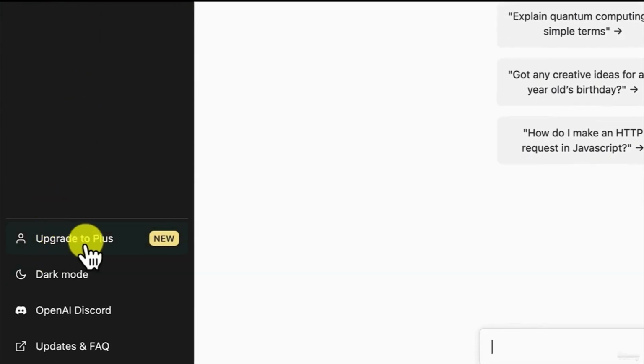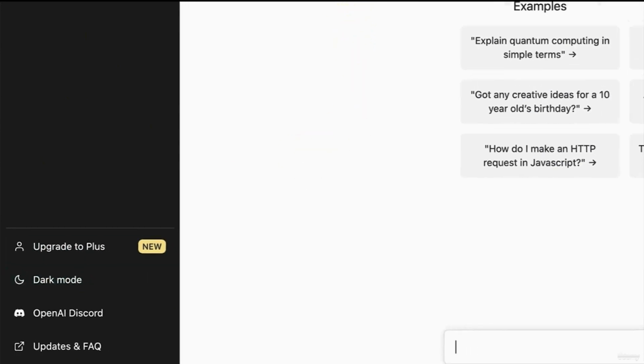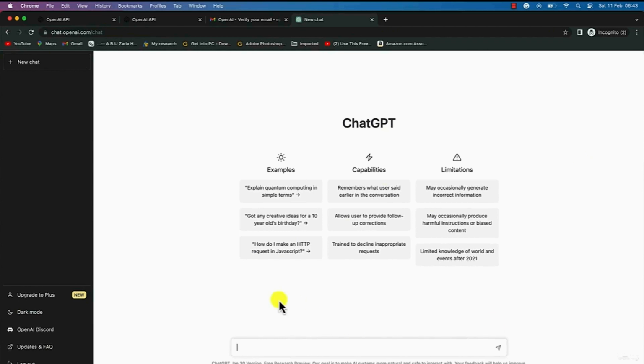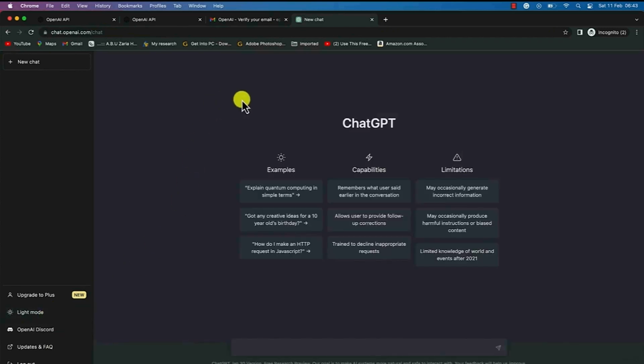Down here, you can do the upgrade. You can upgrade to any of their plans, but for now, you can have all the access and do all the things with the free version. Then you have the dark mode. Usually the default is light mode, but I think dark mode looks better. I like the dark mode pretty well because everything pops and is clear.